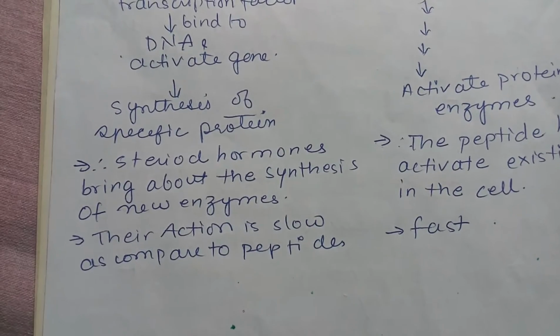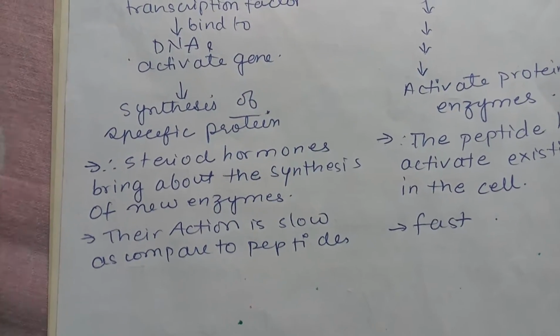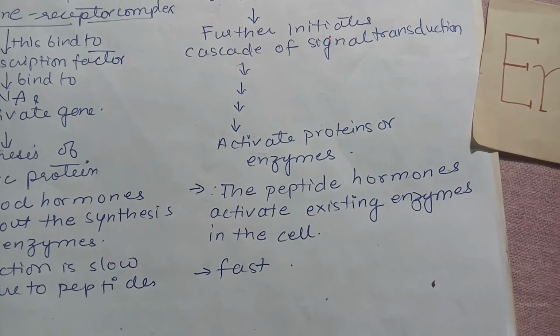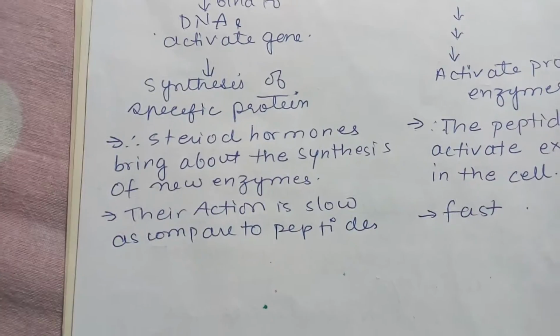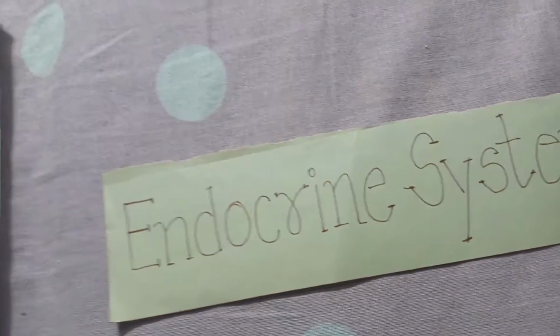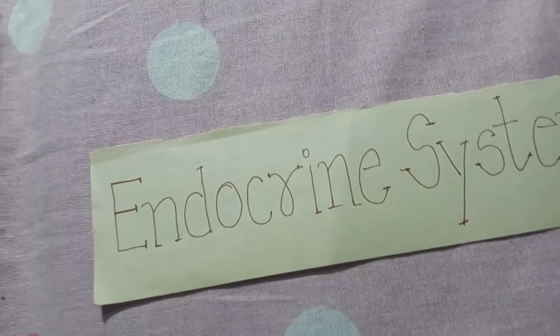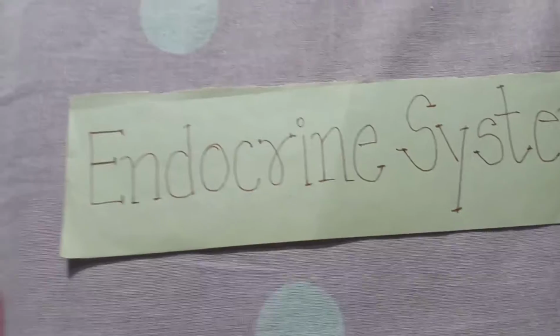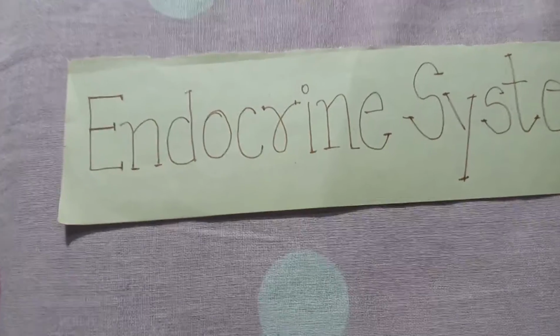Steroid hormones bring about the synthesis of new enzyme. So that is the specific property, whereas the peptide hormones activate the existing enzyme. The action is slow in case of steroid, whereas the action is fast in case of peptide. So these are some points of difference between the two. Now we will see how these peptide hormones work through signal transduction.